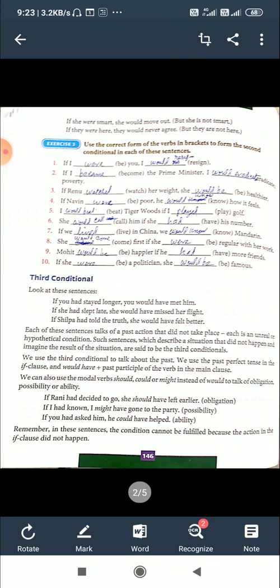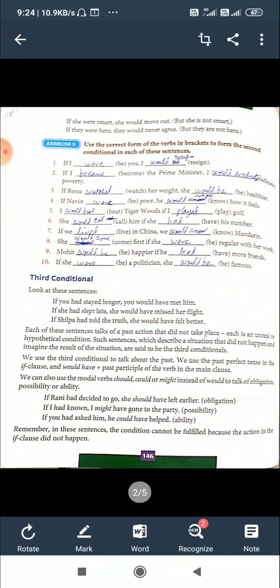Should have, could have, might have. I'm explaining once more. In the case of the third conditional, the verb in the if clause is past perfect, that is had plus past participle.